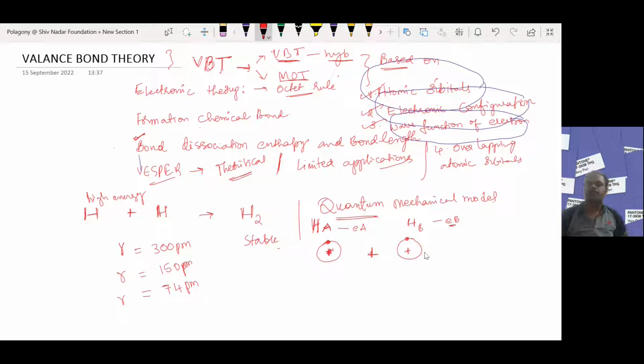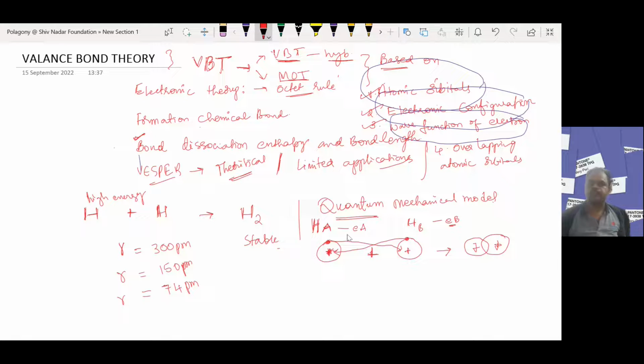When both atoms are brought very close, the electron of hydrogen atom A is attracted to the nucleus of hydrogen atom B. Similarly, the electron of B is attracted to the nucleus of A. That attraction force will make the atoms overlap.